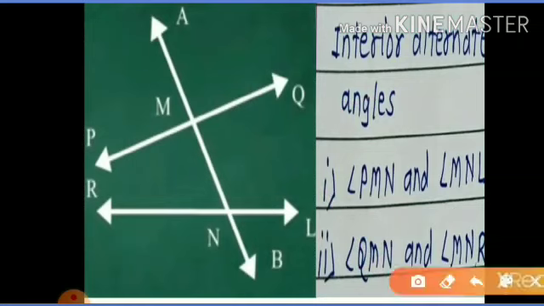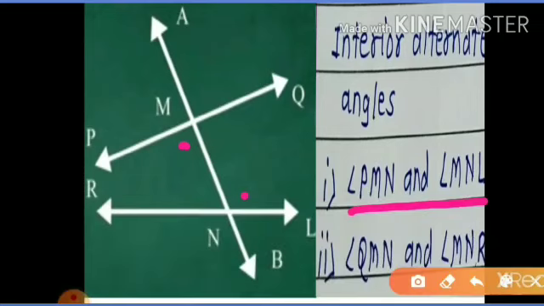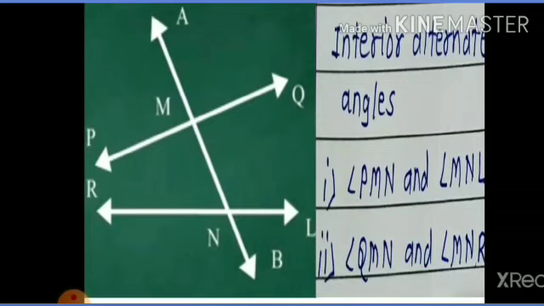Now we have to find the two pairs of interior alternate angles in the given figure. First pair is angle PMN and angle MNL. PMN and MNL. Now second pair, angle QMN and angle MNR. QMN and angle MNR. This is the second pair of interior alternate angles.